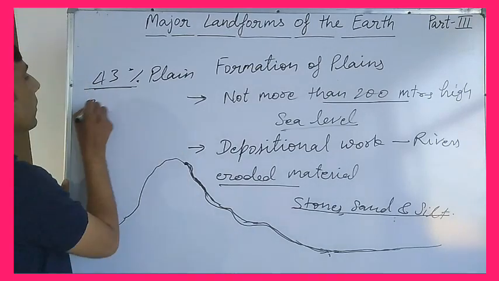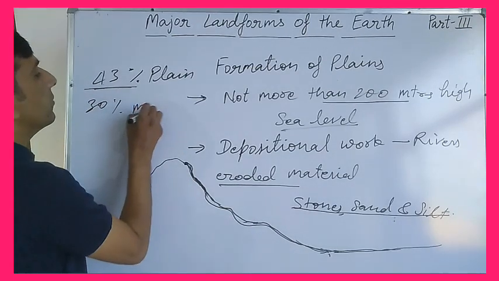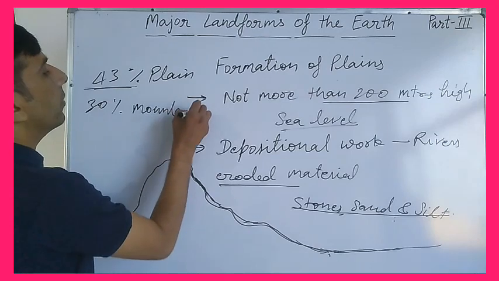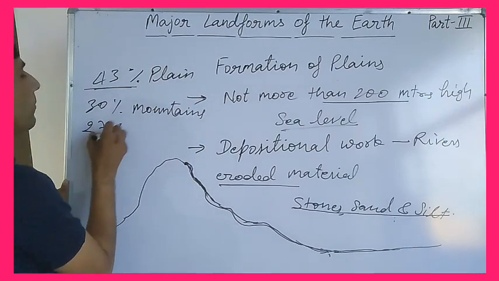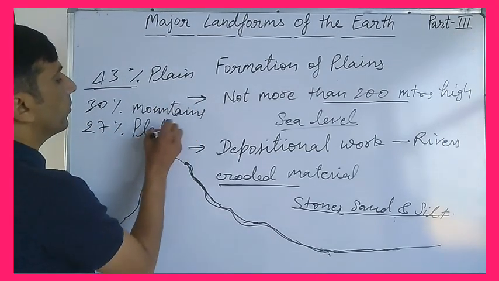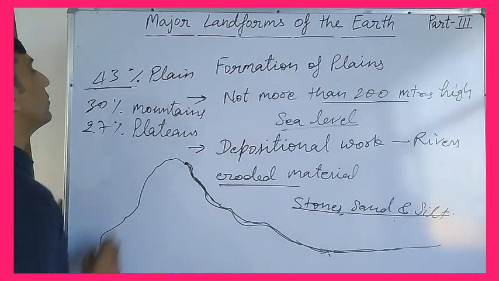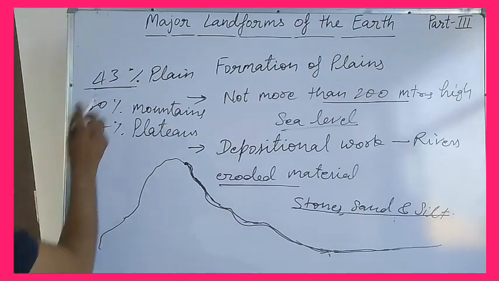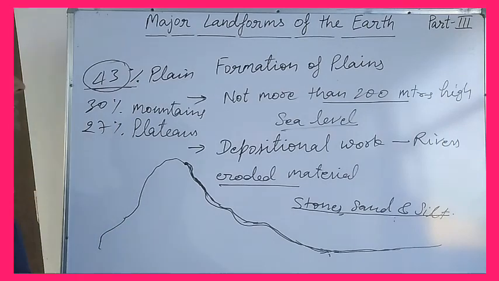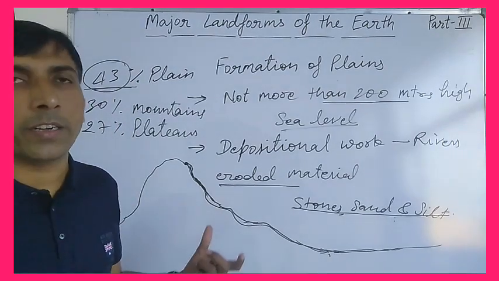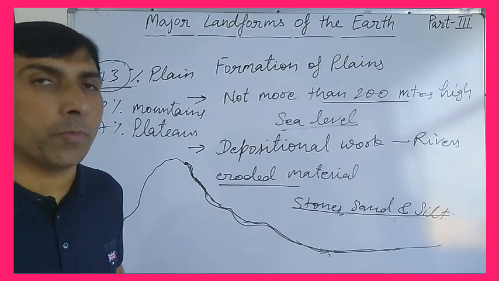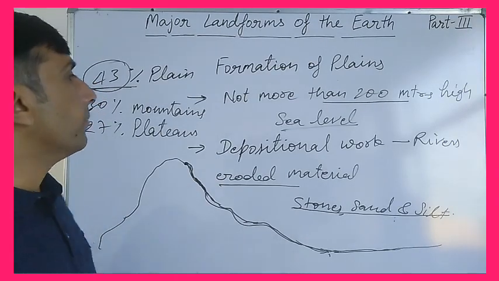Clear? 30% mountains and 27% plateaus. Right? 27% plateaus. So in this way, plain area in India is found in the largest proportion in comparison to other geographical formations. So plains are very important.